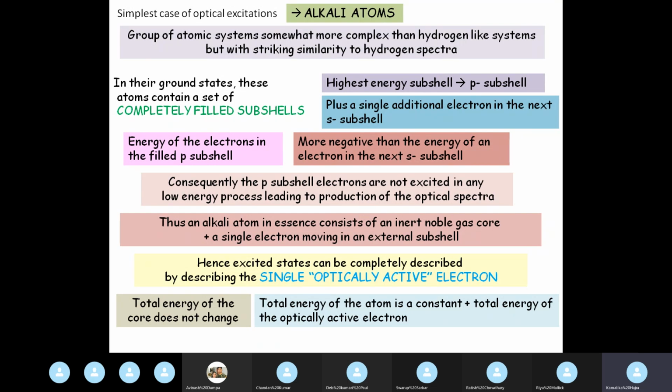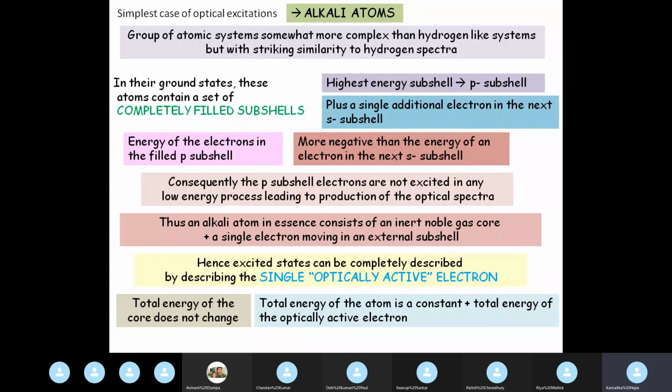Now the total energy of the core will not change, because it consists of the nucleus and the electrons up to the p subshell of that core, and since we are not able to dislodge the electrons from this core, the energy of the core remains constant.